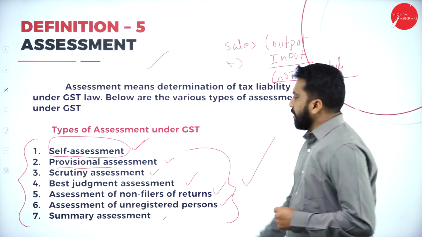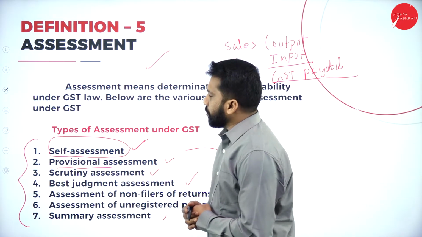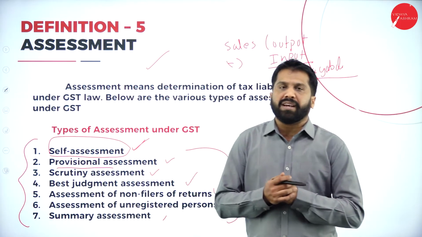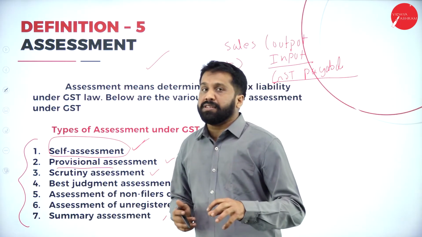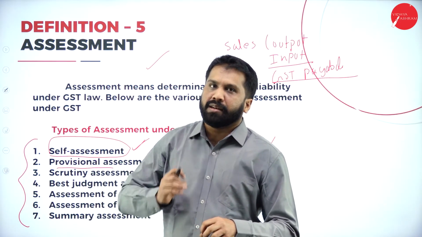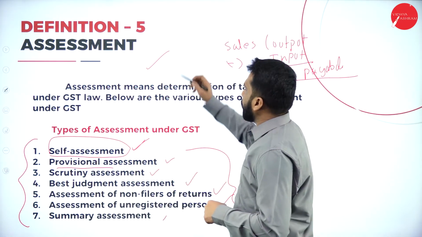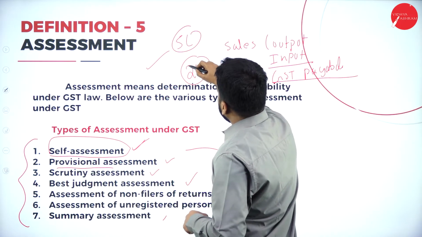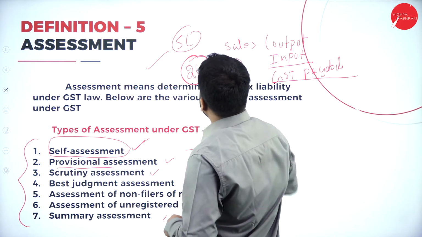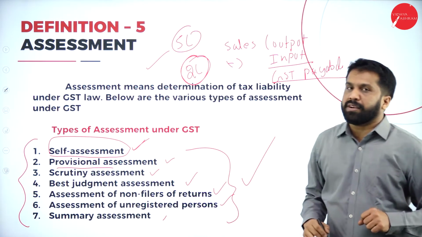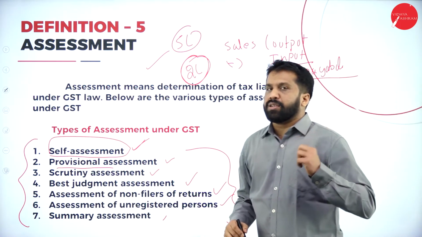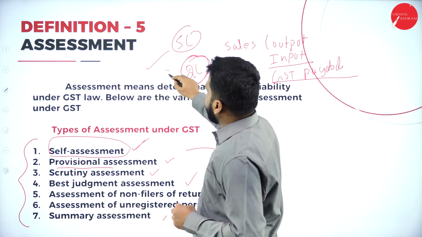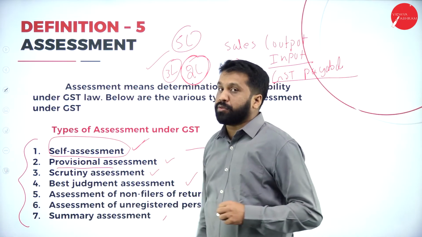What is the next one? Scrutiny assessment. Scrutiny is not legal actually. Why? Scrutiny means they will go into detail. Suppose your sales is around 5 lakh, but you have shown only 2 lakh. Now, the difference of 3 lakh, you have cheated the government.